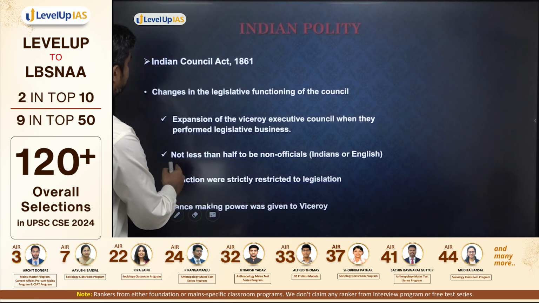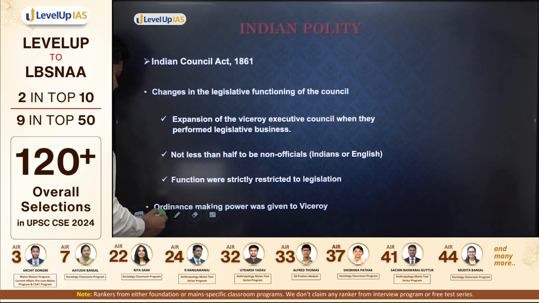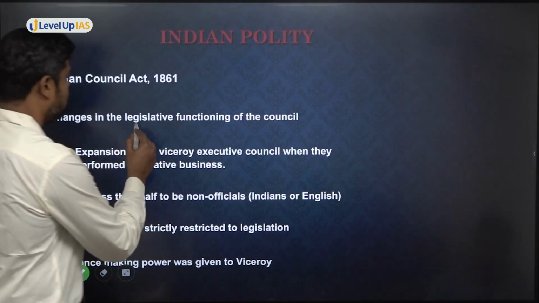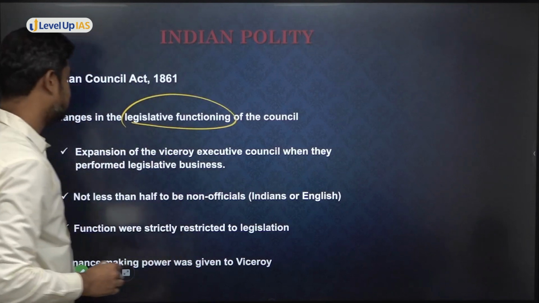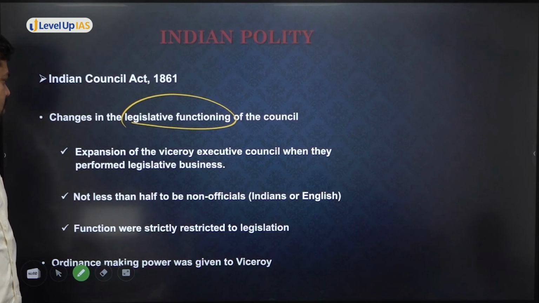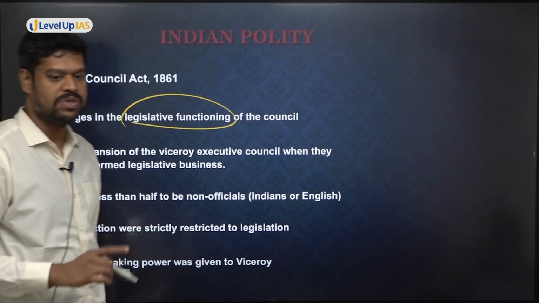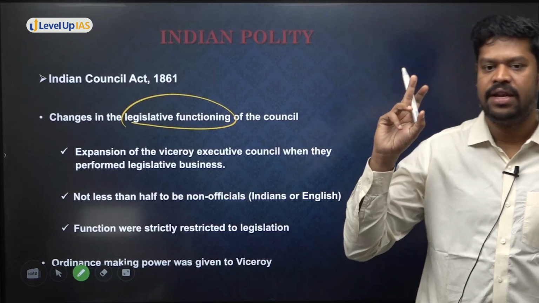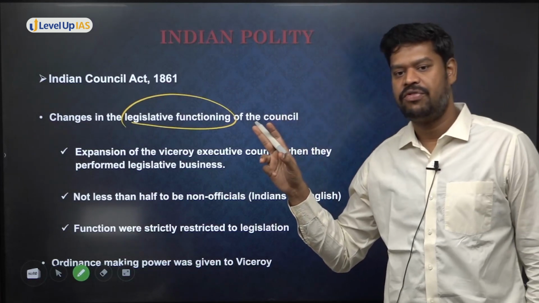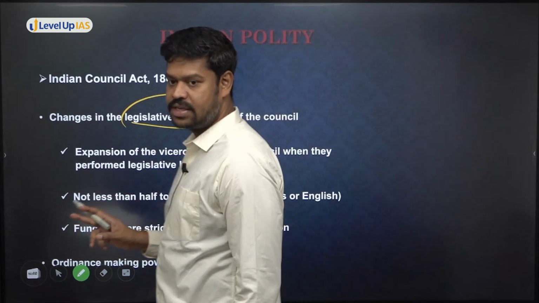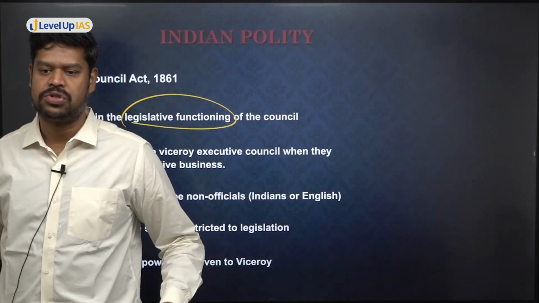Okay, so come to the next thing: changes that have happened in the Legislative Council. What are the major changes? First of all, there is expansion of the Viceroy Executive Council when they perform the legislative business. This is again very important. In 1833, then 1853, and now 1861, in all three cases, there was no separate Legislative Council.